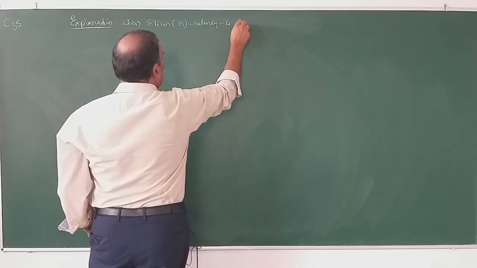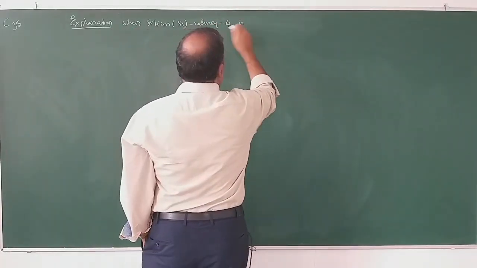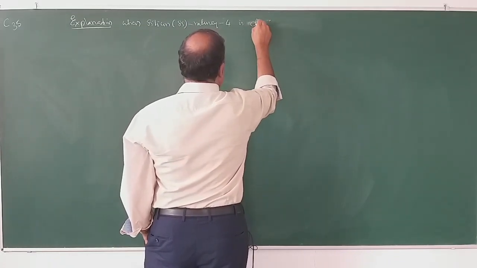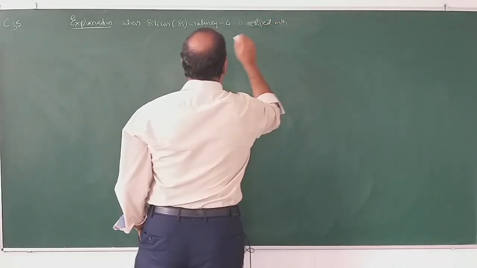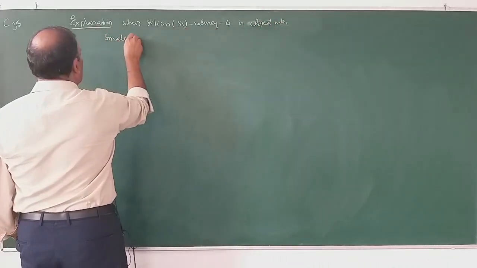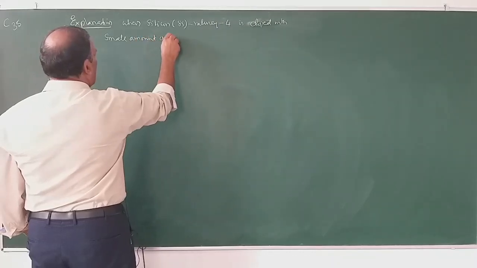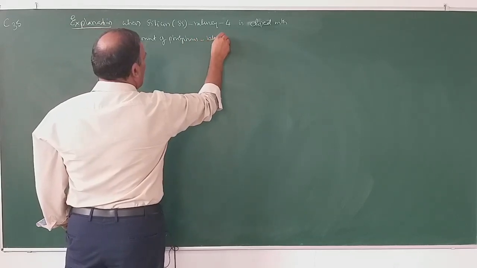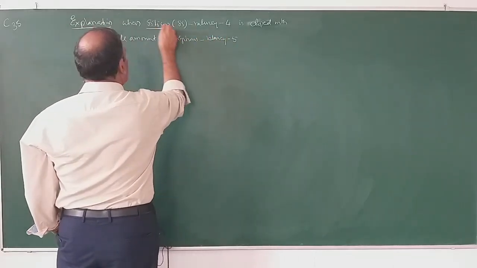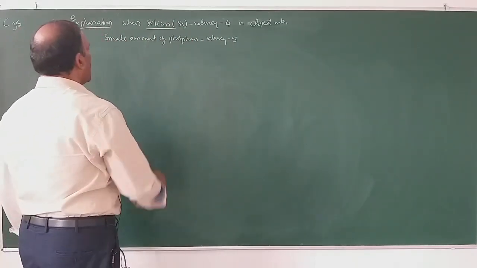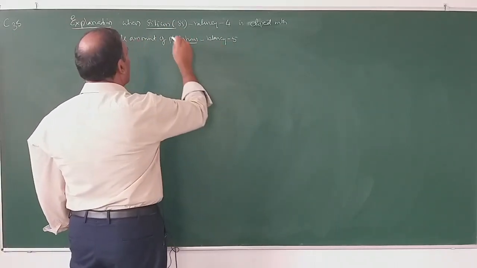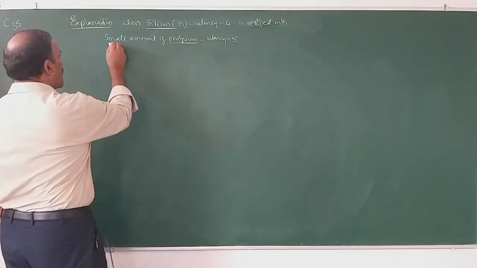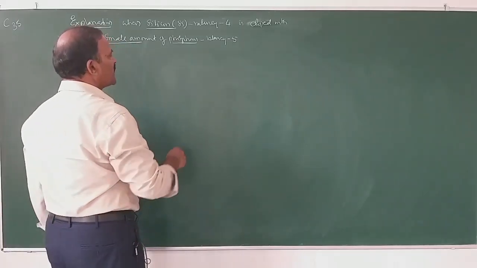Valency 4, is mixed with or is doped with a small amount of phosphorus. What is its valency? Valency equals 5. Valency of silicon is 4. Valency of phosphorus is 5. When silicon of valency 4 is doped with small amount of phosphorus of valency 5,